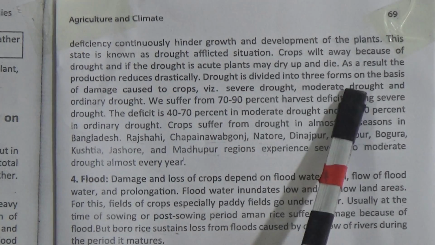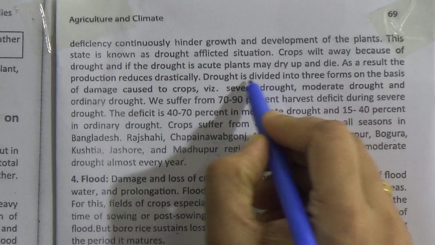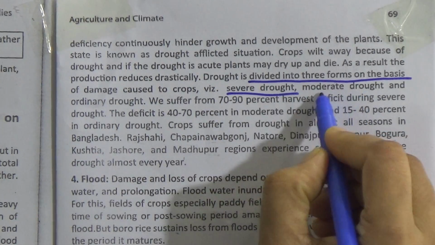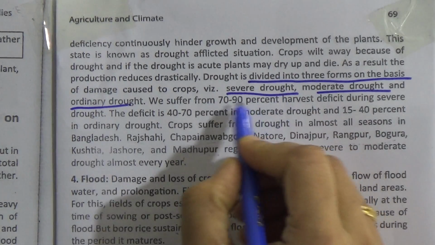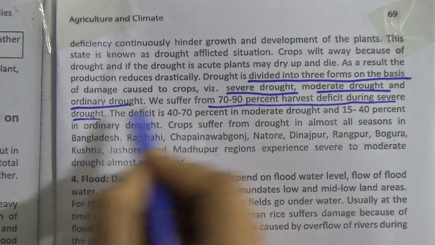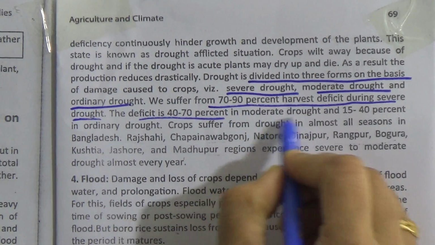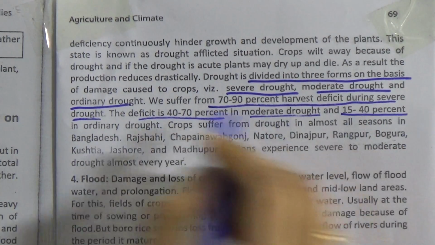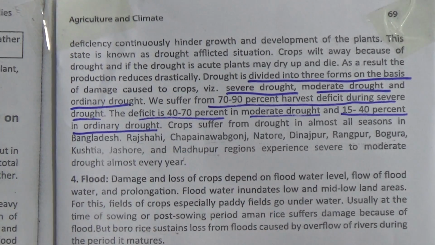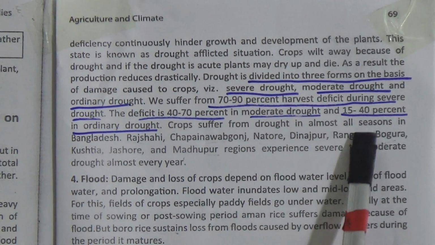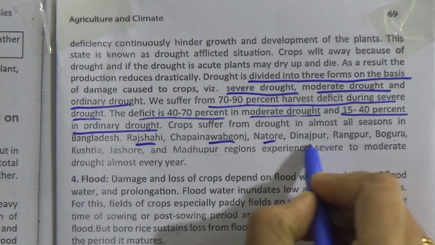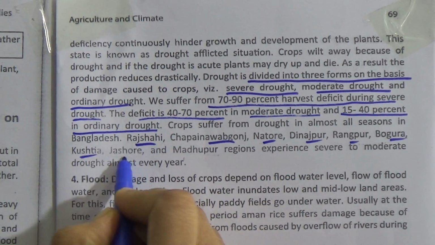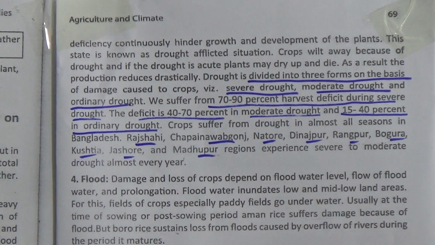Drought is divided into three forms on the basis of damage caused to crops. They are severe drought, moderate drought, and ordinary drought. We suffer from 70 to 90% harvest deficit during severe drought. The deficit is 40 to 70% in moderate drought and 15 to 40% in ordinary drought. Crops suffer from drought in almost all seasons in Bangladesh. Rajshahi, Chapainawabganj, Natore, Dinajpur, Rangpur, Bogura, Kushtia, Jashore and Madhupur regions experience severe to moderate drought almost every year.